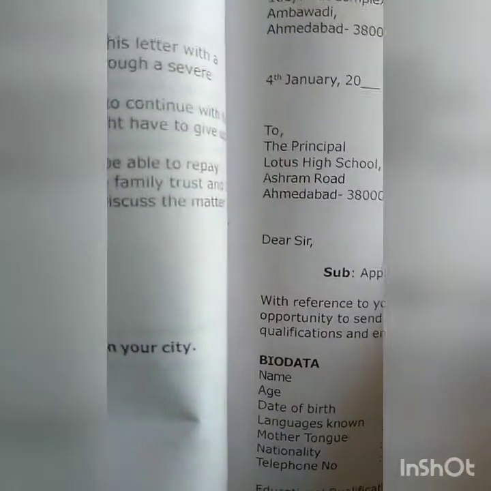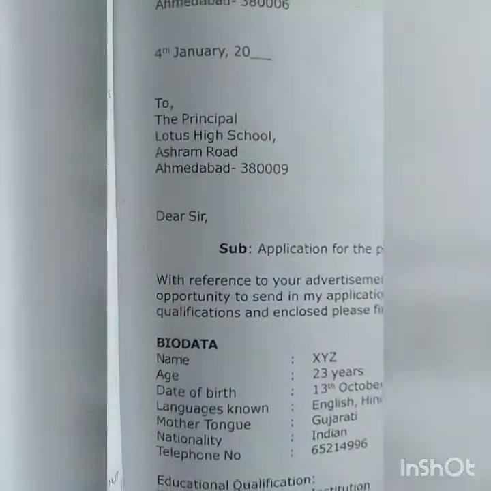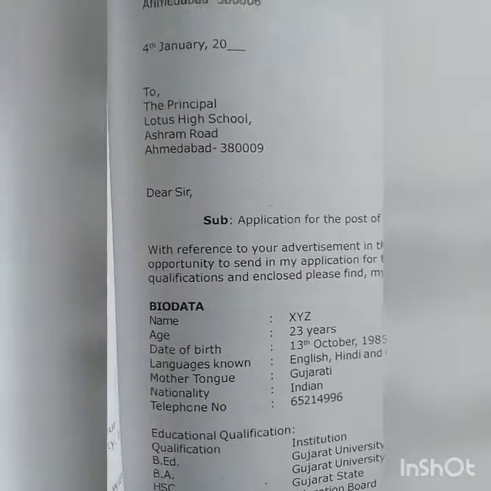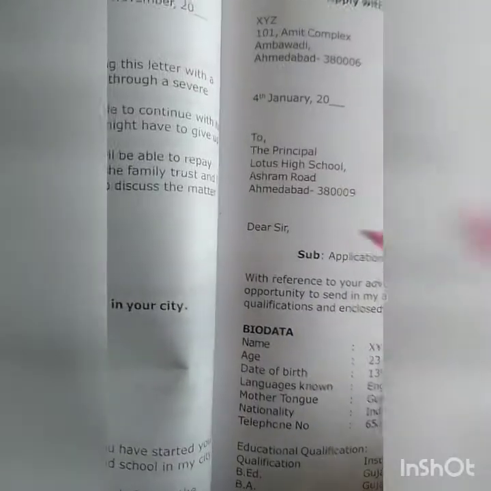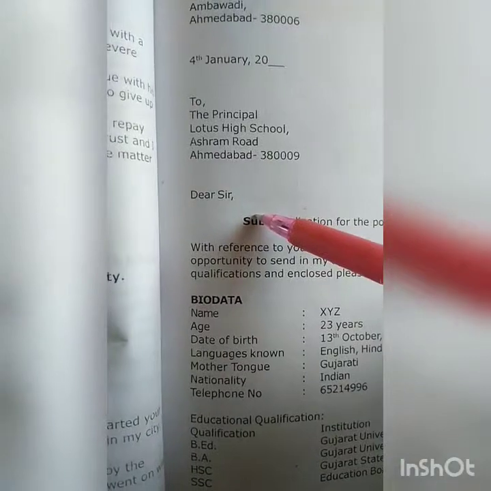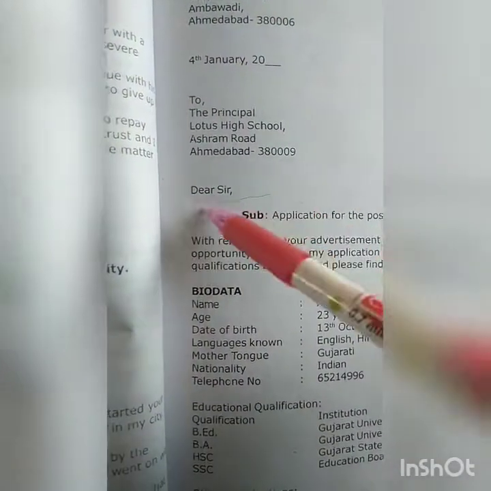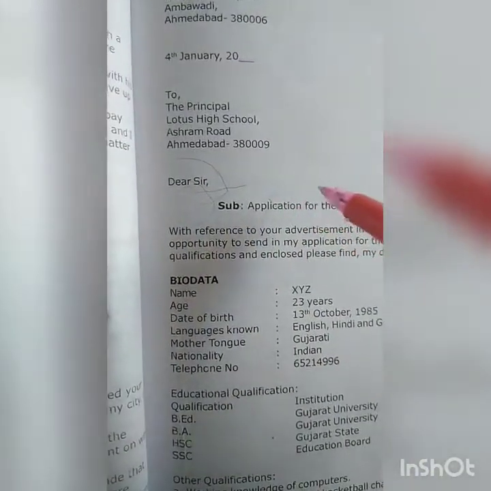So here, children, you have written your address, then "To". Now you are writing a letter for the post of English teacher wanted in a reputed school. Whom are you writing to? You will be writing to the principal of a particular school. Now here we will have "Respected Sir" or "Ma'am". The most important, another line, respected, this salutation. The "Respected Sir or Ma'am" is called the salutation of the letter.